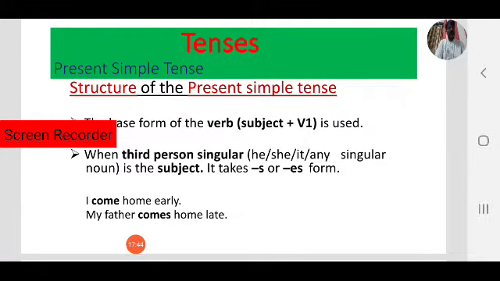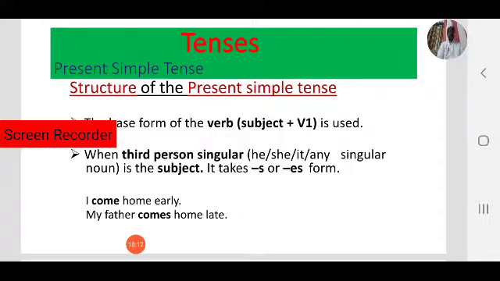Next, third person, that is he, she, it. He is a boy, she is a girl, it is a pen. That is third person singular. They are, those, that is third person plural.